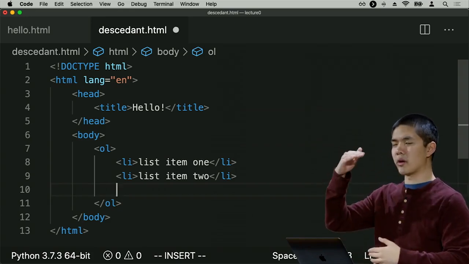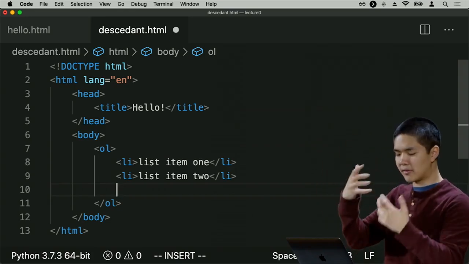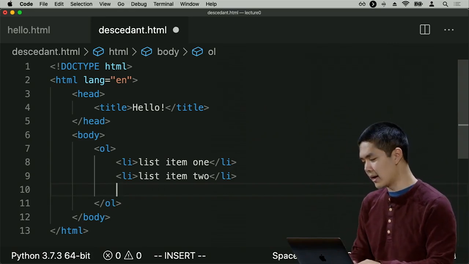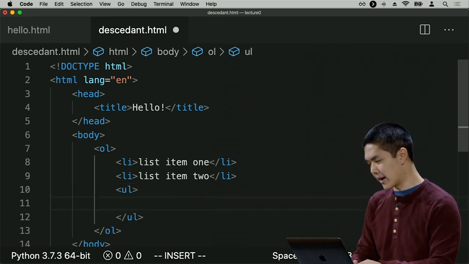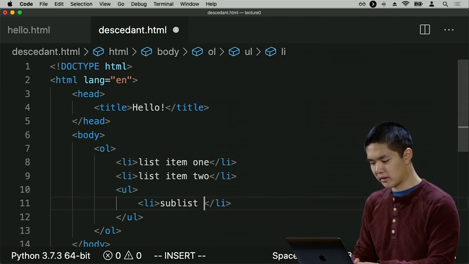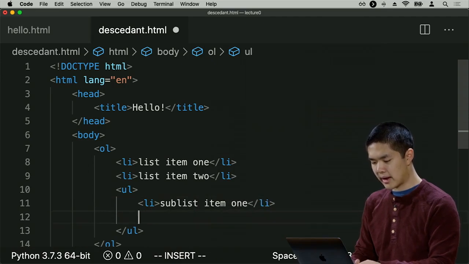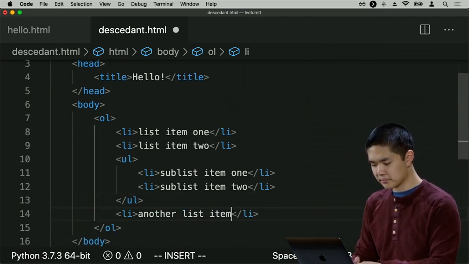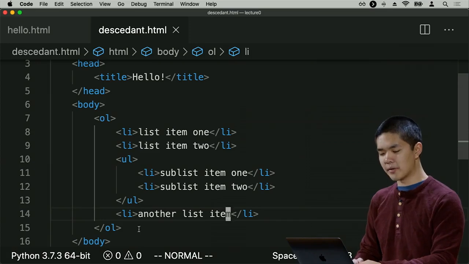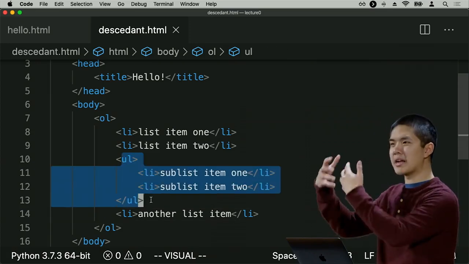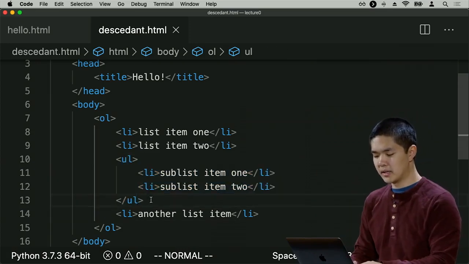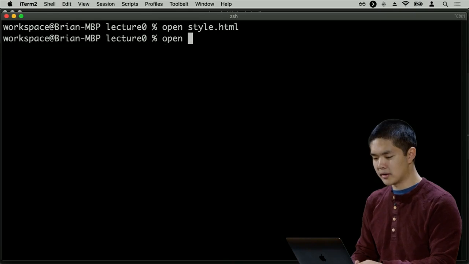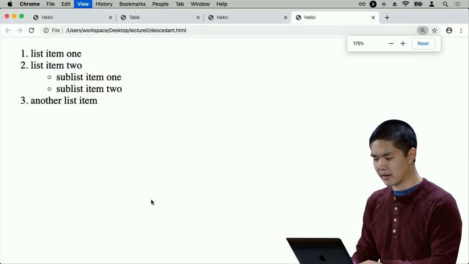Maybe you've seen bullet points where there's nested bullets inside of other bullet points. I can do that here. I can add an unordered list and create a sublist, like sublist item 1 and sublist item 2. And maybe down here, here's another list item, such that now I have a couple of items, but some that are inside of an unordered sublist. Let's go ahead and open up descendant.html and see what that looks like.